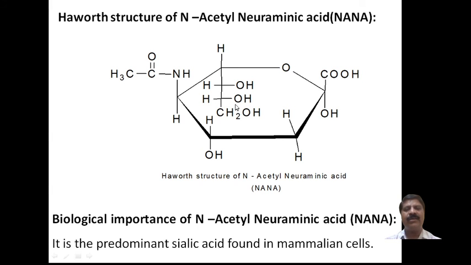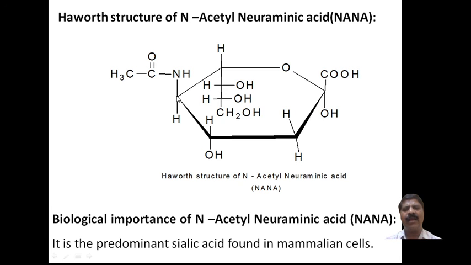And the other one is a glycerol derivative, which takes place at the 5th position. This is the glycerol: CH2OH, CHOH and CH2OH. Actually, glycerol undergoes condensation, and this group will be present.